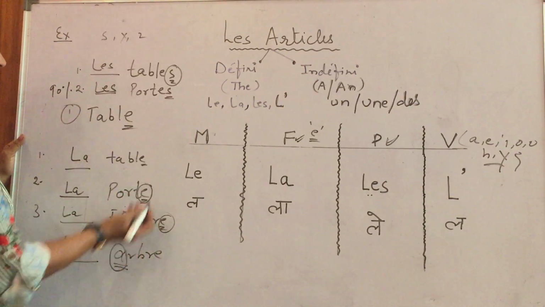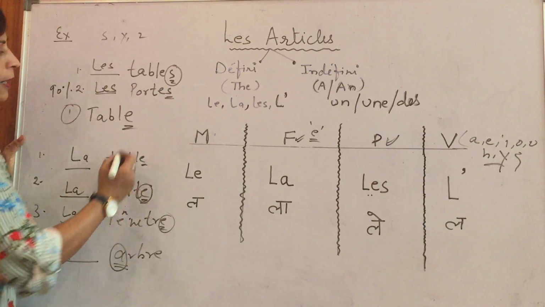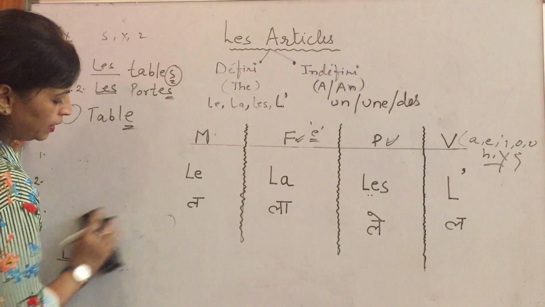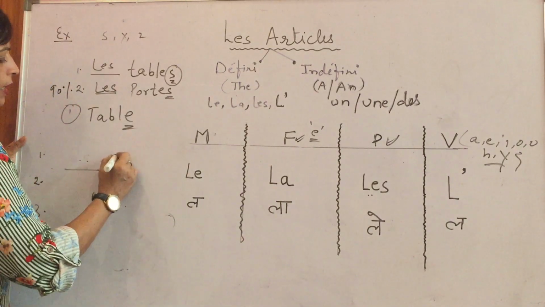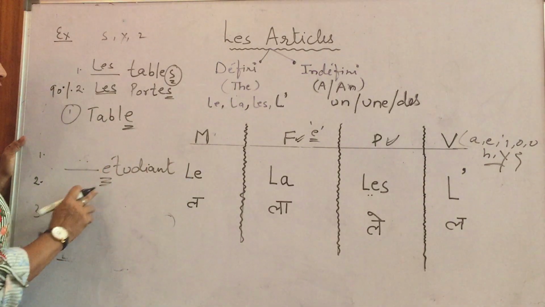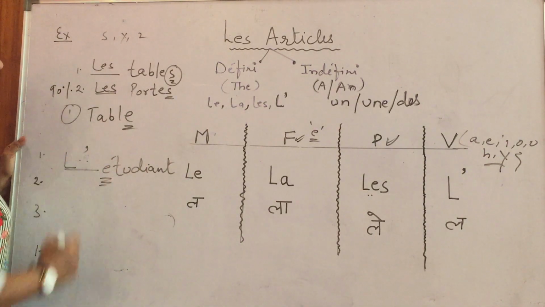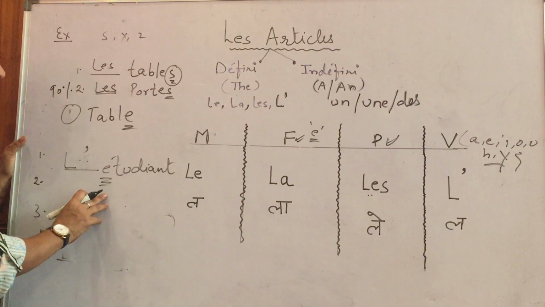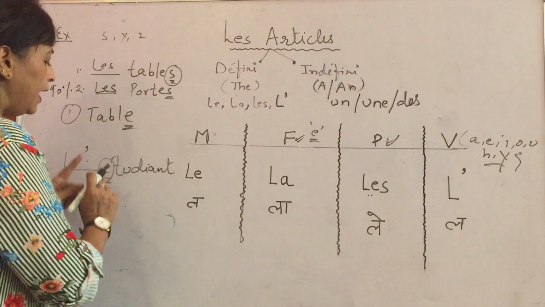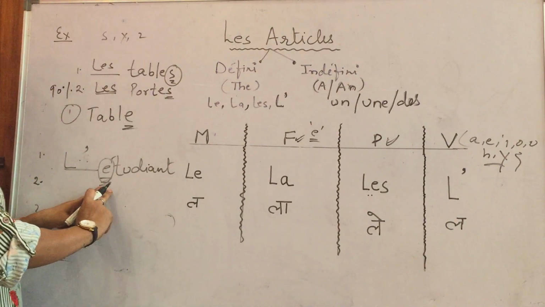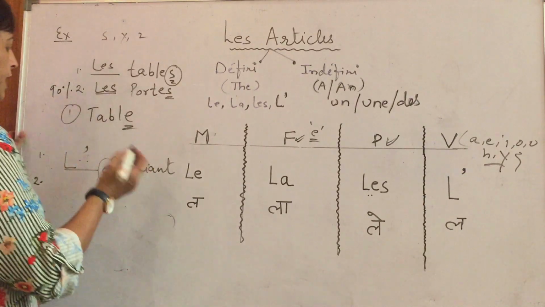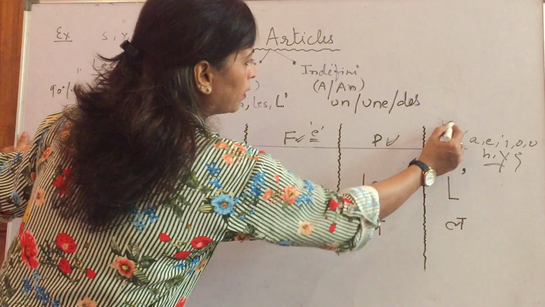Okay, let's take another example. Étudiant. Étudiant means student. E-T-U-D-I-A-N-T. See, this word is starting with a vowel. That's why we will put L apostrophe here, right? Any word which is starting with a vowel, I repeat, any word which is starting with a vowel, for that we will use the L apostrophe article, right? So this is also clear.